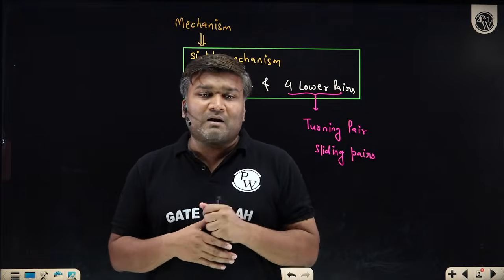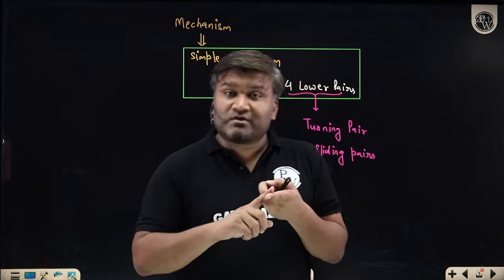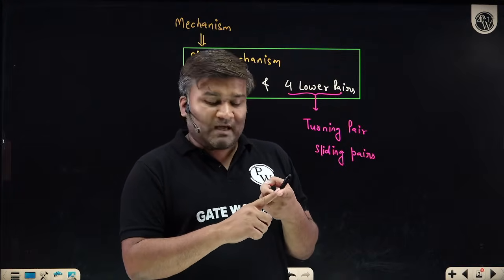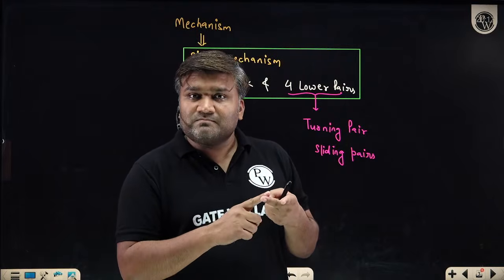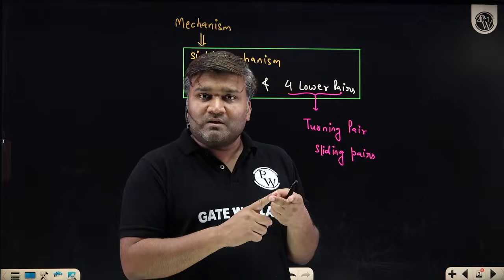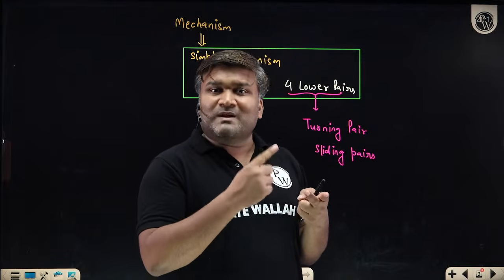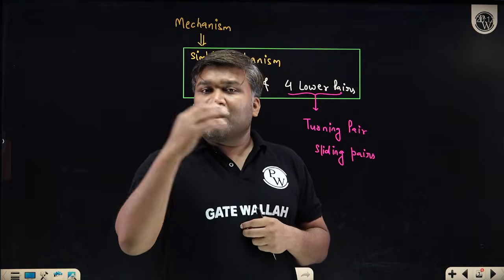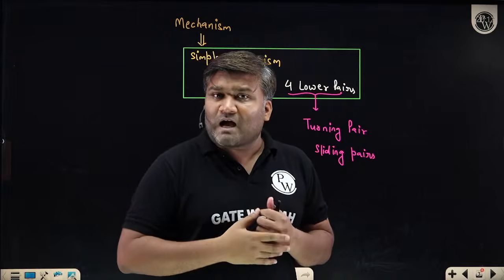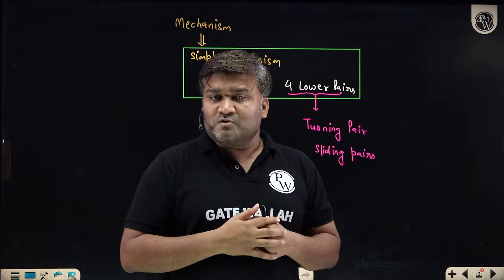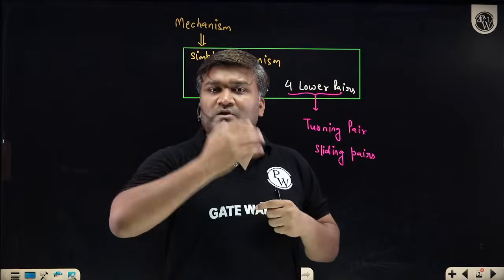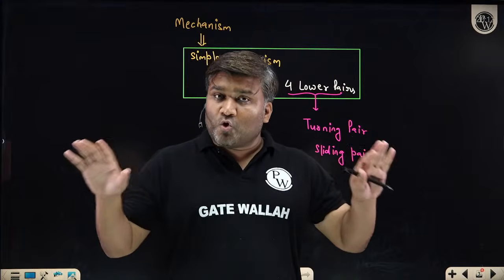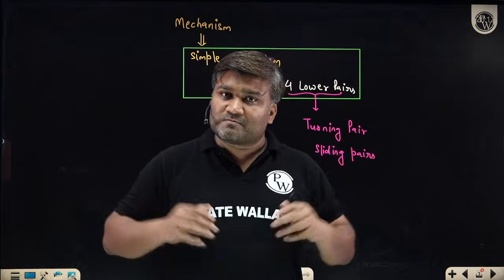If I'm talking about my car, my car has a gear train. There are so many gears. The gear train is a mechanism. We have a steering mechanism. For applying the brakes, we have a brake mechanism. On the windshield of the car, I have a wiper system so that rain droplets can be washed away. For operating that wiper, I have a mechanism. For locking and unlocking the doors, I have another mechanism.